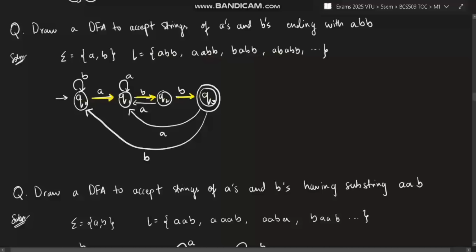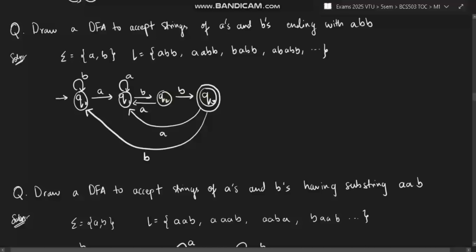Now what you need to do? You have to fill the other letters, which is A and B, for each state. Currently we have A, B, and B. That's all. Now, this B will be the self loop because it doesn't make any difference. I can have n number of B's followed by ABB, right? And in Q1, I can have n number of A's followed by BB. Why? Because if I have n number of A's, again it will end with ABB only, right?